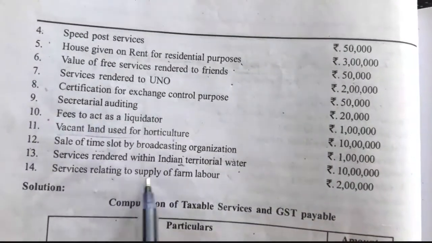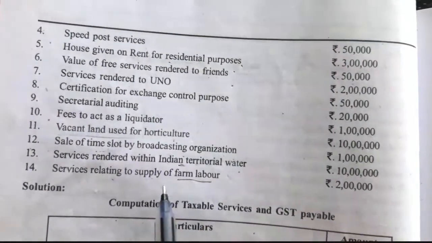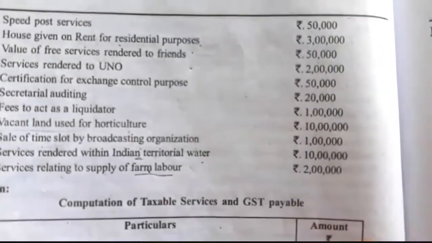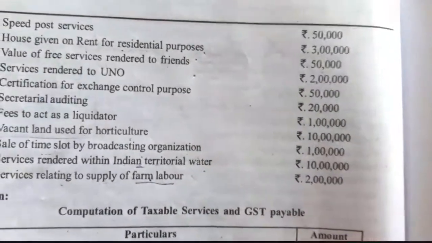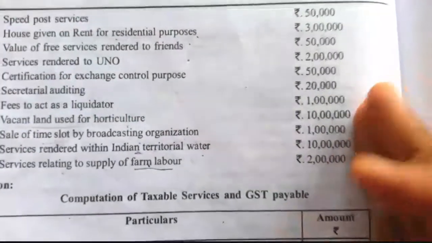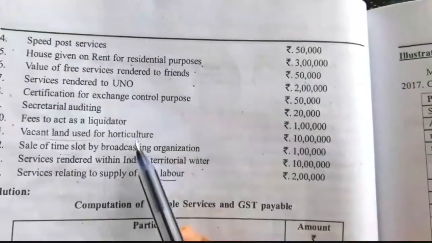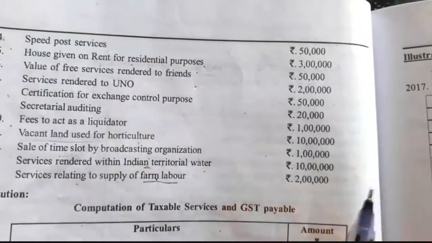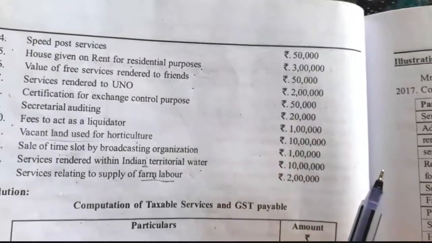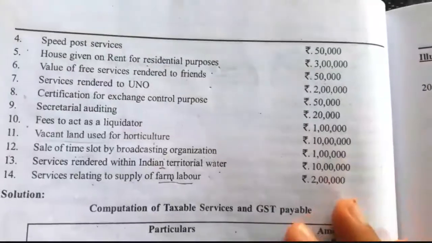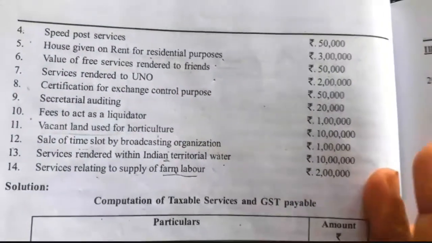Services relating to supply of farm labor. Supply of farm labor is relating to agriculture, so it is exempt. Any services provided for the purpose of agriculture like cultivation, harvesting or any supply of farm labor, land used for horticulture or any renting or leasing of machinery for agricultural purpose or warehouse activities, those services relating to agriculture are exempt.